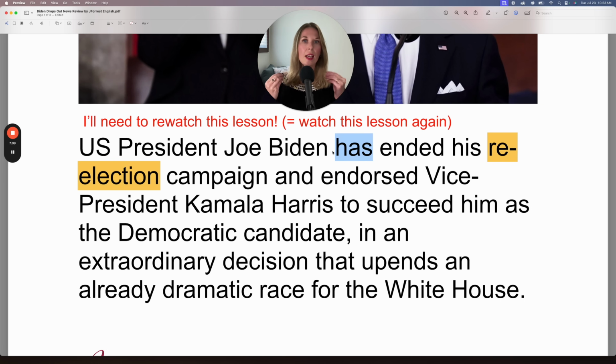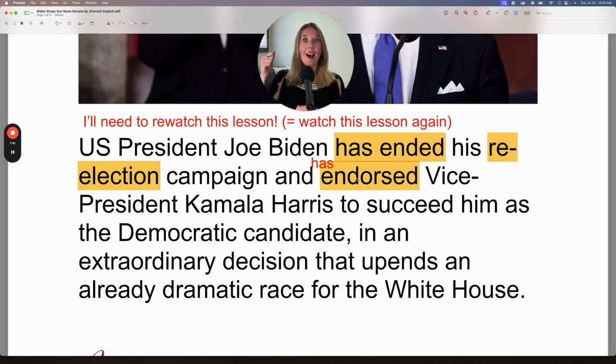So if there's an auxiliary verb, you can drop it, but it's always correct to include the full verb. So if you're not sure, then just include the auxiliary verb. And has endorsed, when you endorse someone or something, it means you publicly support that someone or something. So if a celebrity endorses a product, they publicly support that product.